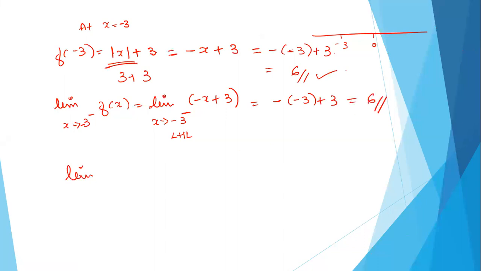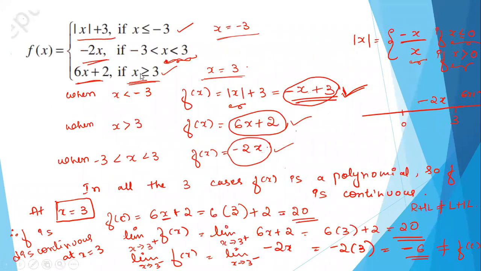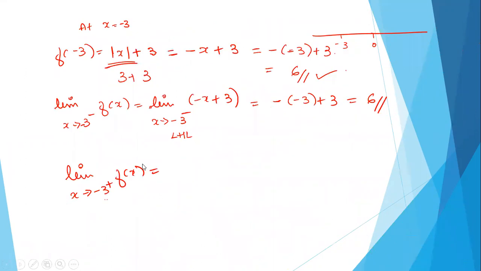But what will be the right hand limit? Right hand means when x is greater than minus 3. So when x is greater than minus 3, what is the function? The function is minus 2x. So here limit x tending to minus 3 from the right hand side, minus 2x.